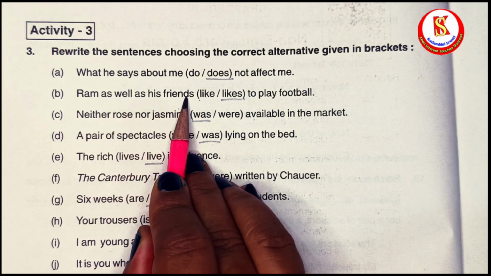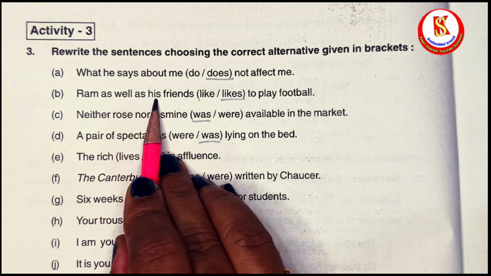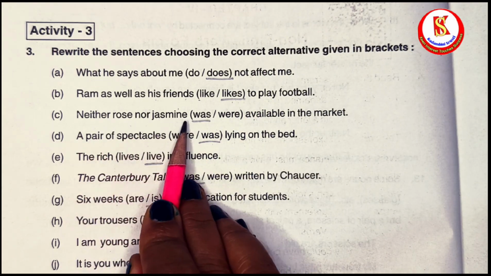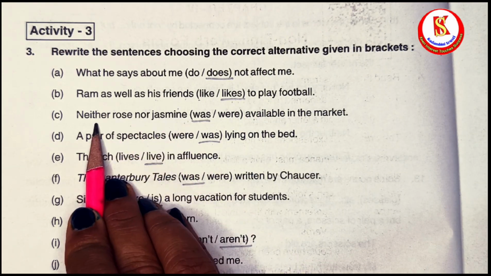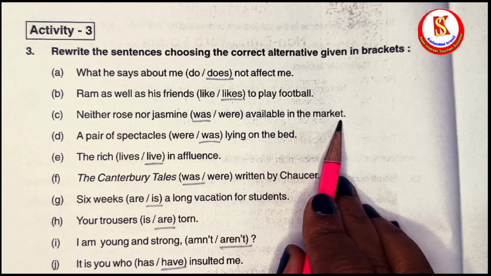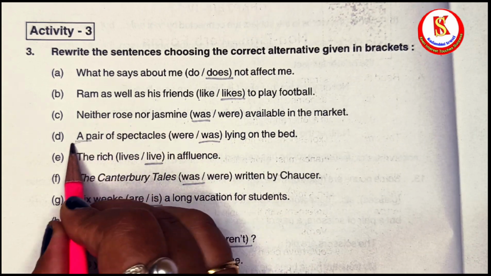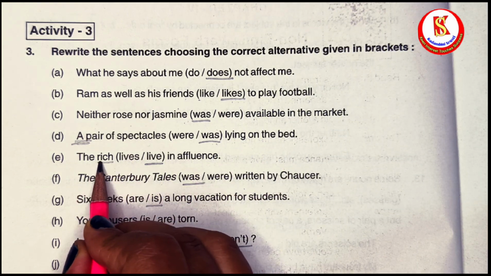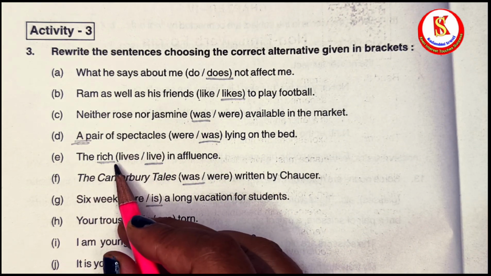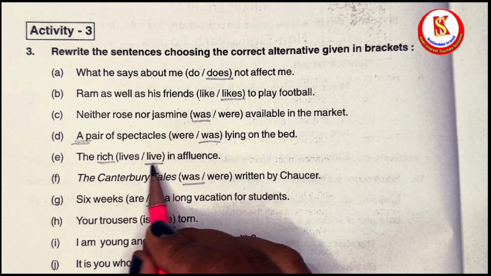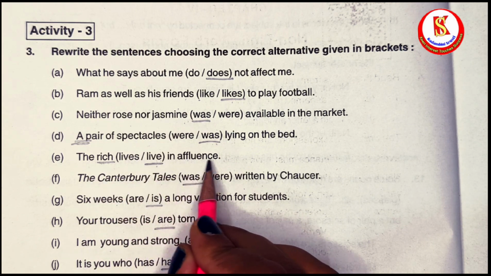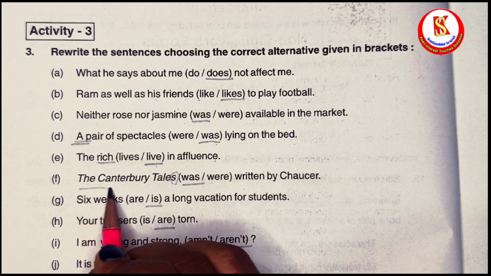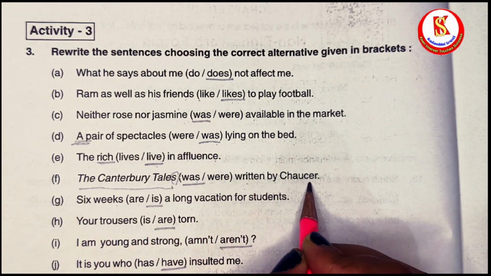Ramo as well as his friends, so when we have as well as, it is singular verb, likes to play football. Neither Rose nor Jasmine, so it is not plural, it is singular, was available in the market. A pair of spectacles, see. A pair of was lying on the bed. The rich means when adjective is used, group of people, so it takes plural, so the rich live in affluence. The Canterbury Tales, it is not plural, it is the name of a book, so was written by Chaucer.